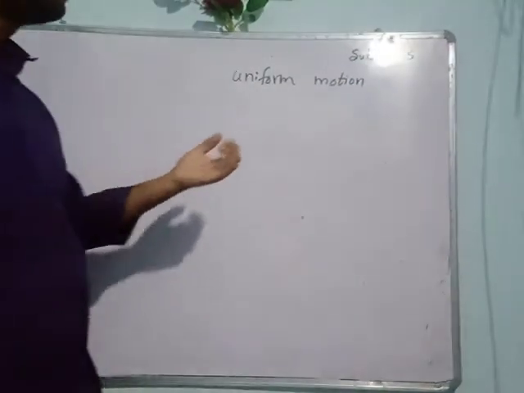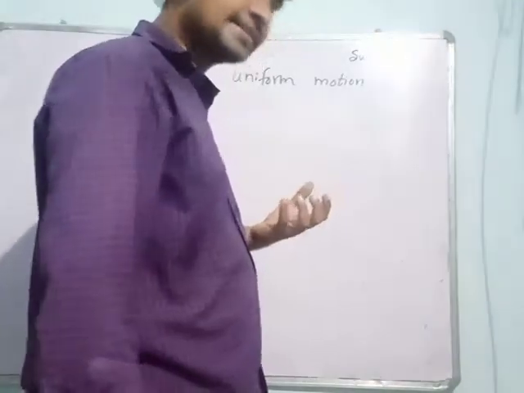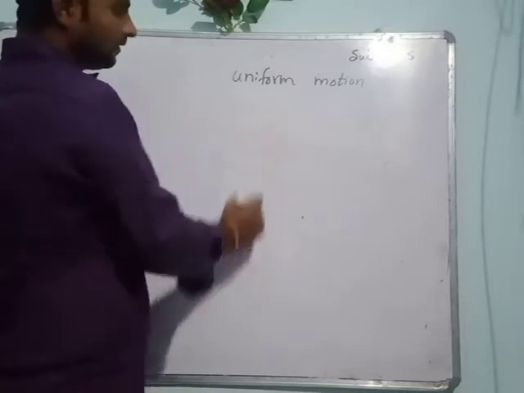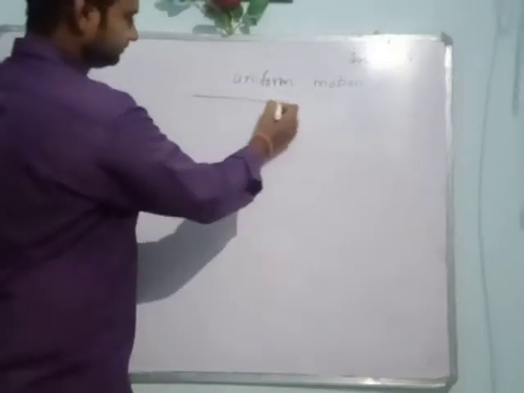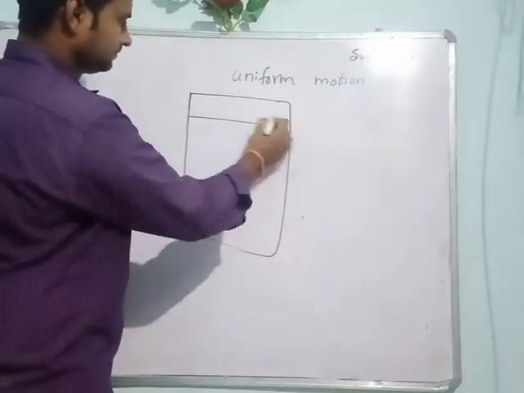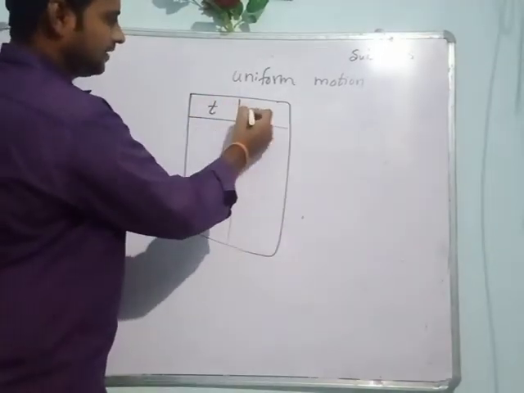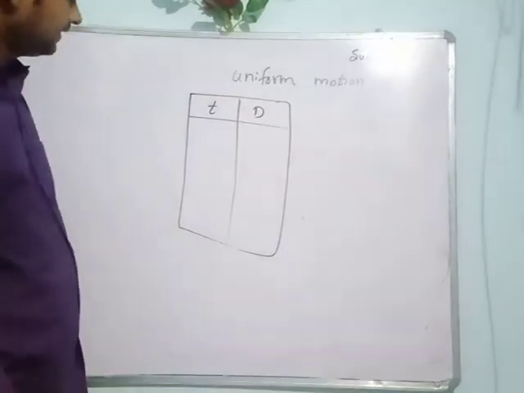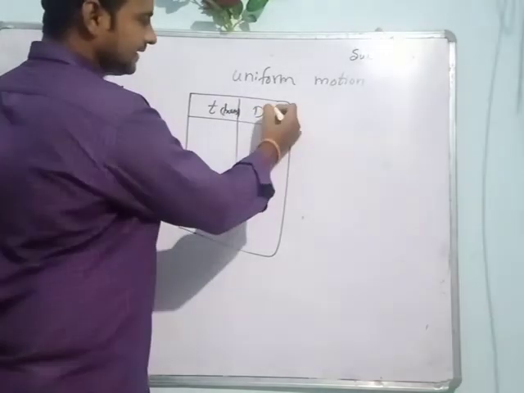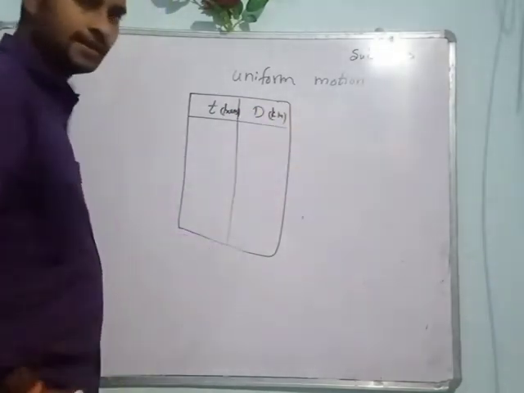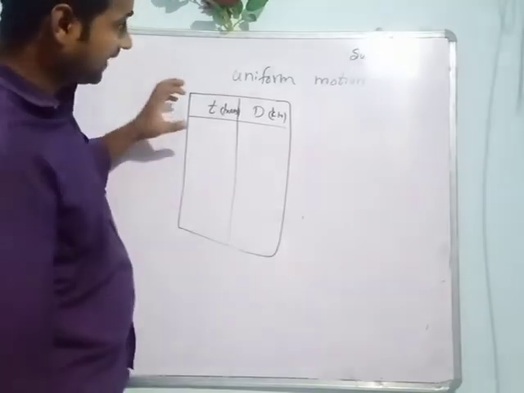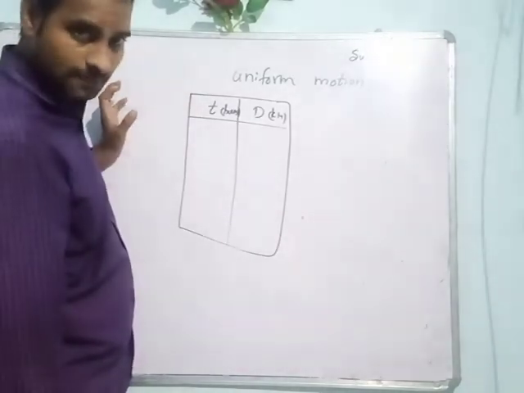For example, take time and distance, time in hours, distance in kilometers. First, for example, a car. Here we find the motion of the car.